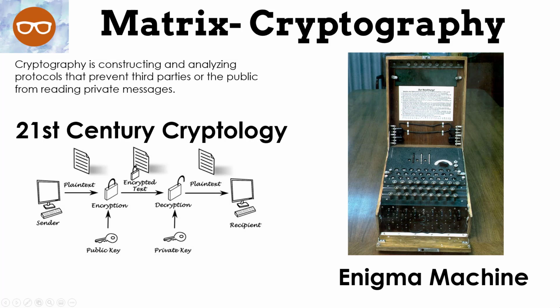Now, how does that work with matrices? We're going to have matrix A times matrix B. Matrix B is the plain text. Matrix A is what we're going to use to encrypt the text. And then our matrix D is the encrypted text. On the other end, we're going to take A inverse times D, and that will be our plain text to read. A inverse is how we're going to decrypt the message. D is the encrypted text we just received, and then B is the plain text. That's what we originally sent. Let me show you how it works.